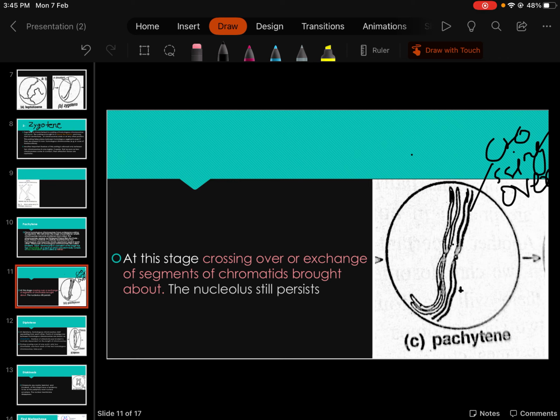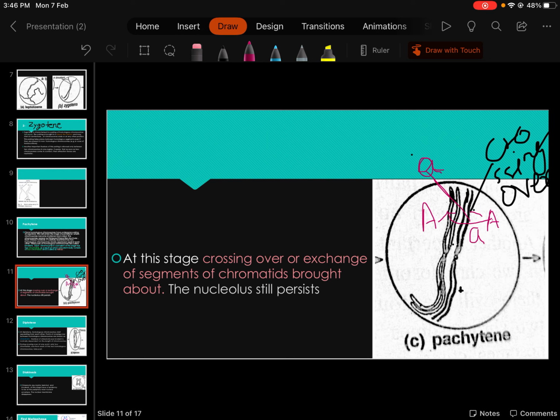It is very important because during the process of crossing over, one allele can be transferred from this chromatid to this chromatid. It means that here, if the recessive allele a is present and here the dominant form of this allele, A, is present, then during crossing over it may happen that this small a can come here on this chromosome and this capital A can be transferred to the other.